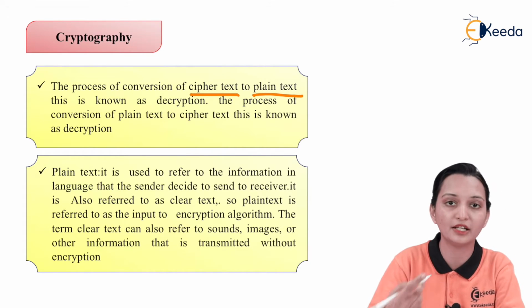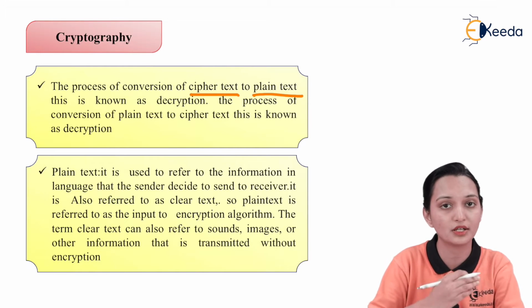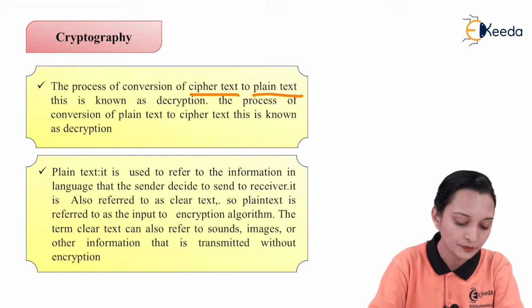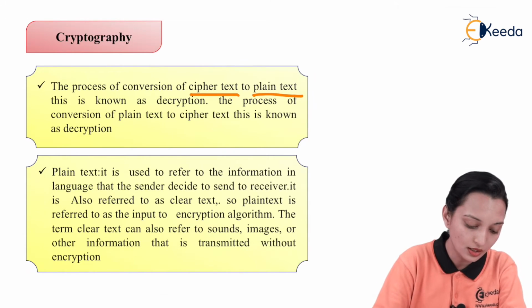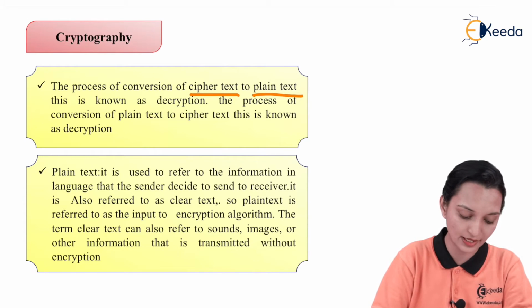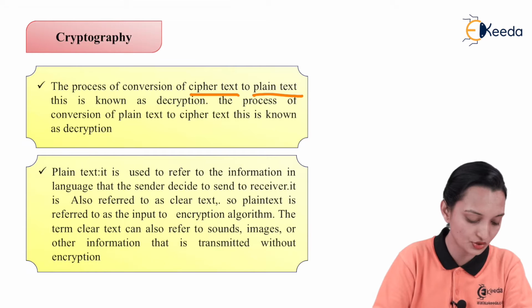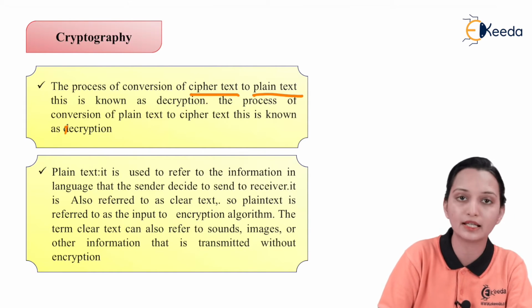And when that is encoded into a format which cannot be read by the unauthorized user, that is known as the ciphertext, or the output message. So the process of conversion of ciphertext to plain text is known as decryption, while the process of conversion of plain text to ciphertext is known as encryption.